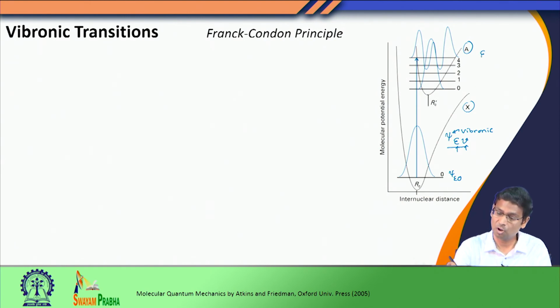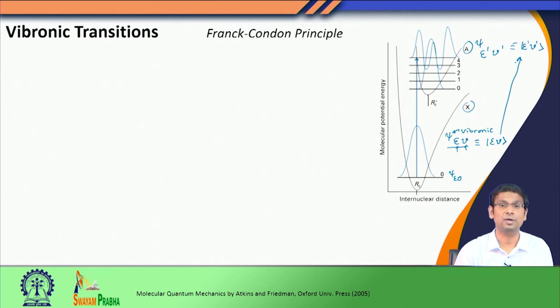Let us call this upper excited electronic state epsilon prime and its vibrational level v prime. So, I have this psi epsilon prime v prime, or equivalently I give this notation epsilon prime v prime, and this state I call epsilon v. So, I am going from epsilon v to epsilon prime v prime, and who would do this transition?